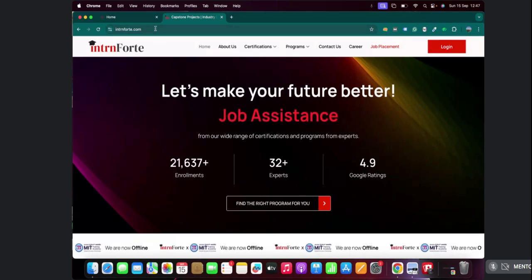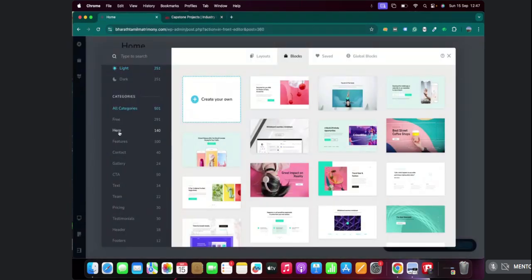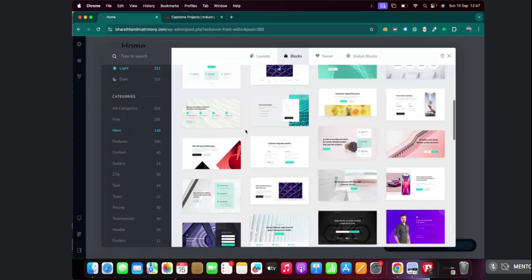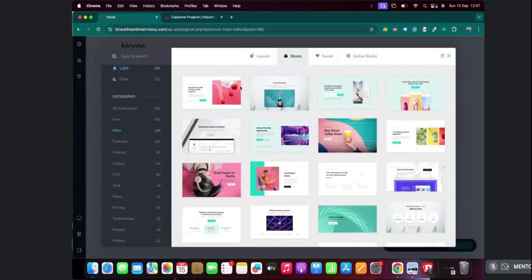and programs. So here already, again, I have a hero section. All I have to do is click here. I can choose any section of my choice. For example, I'll go with this first one.